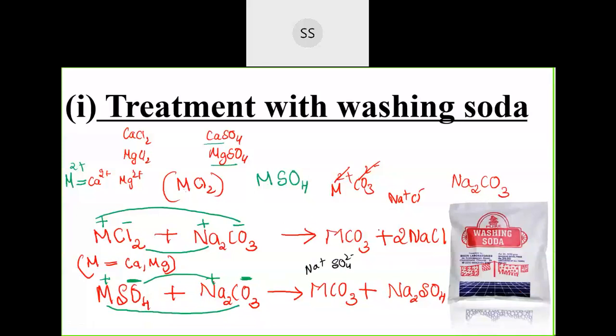Now these will be insoluble. Okay, the metal carbonates which are formed will be like a precipitate. So these precipitates should be removed out. Okay, now we'll go for the next one.